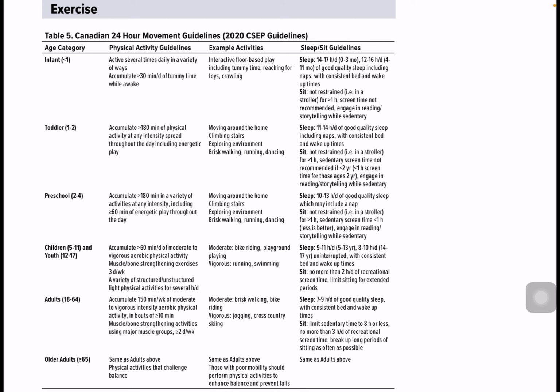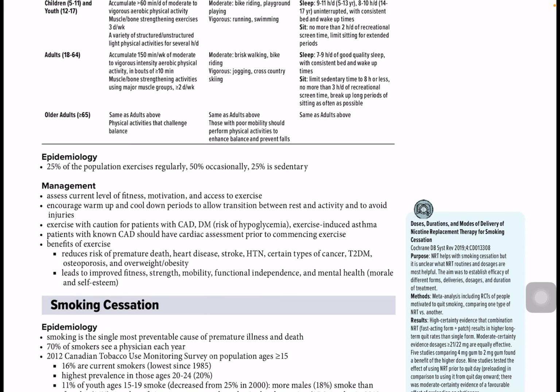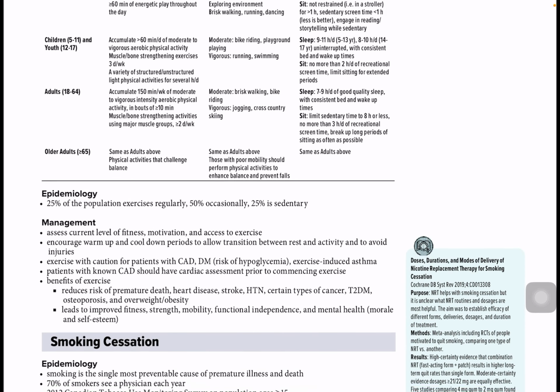Okay. Screen time usually is more focused on young children, and then as you get older, you have to remember 150 minutes of exercise, vigorous intensity aerobic exercises, and then the screen time should be less. Should not sit for more than 2 hours or more than 3 hours of recreational screen time. Okay. So this is a basic thing that you have to remember about exercises, nothing much.